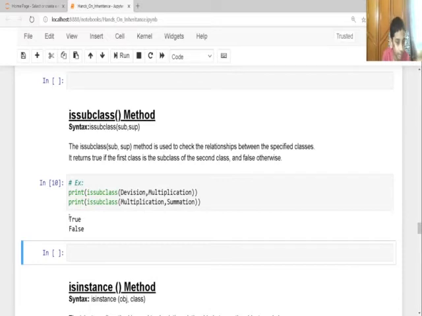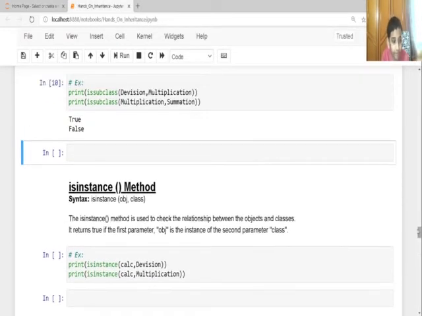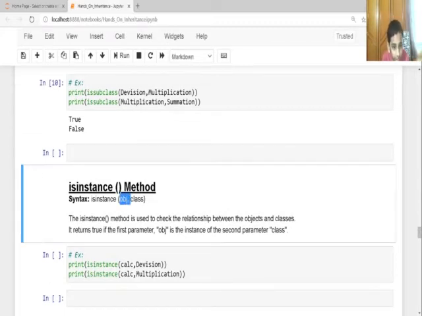As I said here, true, false. And now the isinstance method. Here the syntax is inside: you have to give the object first and the class next, and remember to give a comma here. The isinstance method is used to check the relationship between objects and classes. It is true if the first parameter object is an instance of the second parameter class.